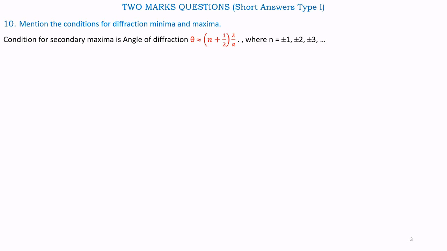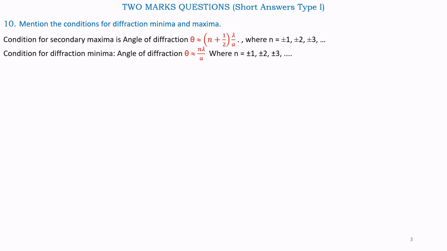Question number 10. Mention the conditions of diffraction, minima and maxima. Condition of secondary maxima is angle of diffraction theta equal to (n plus half) into lambda by a, where n is an integer, plus or minus 1, plus or minus 2, plus or minus 3, etc.